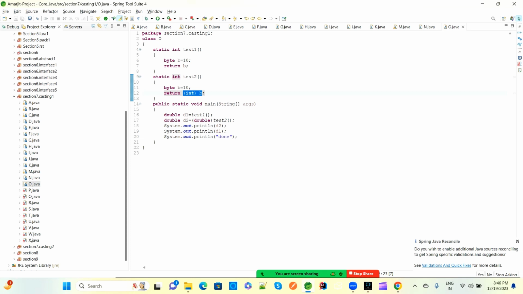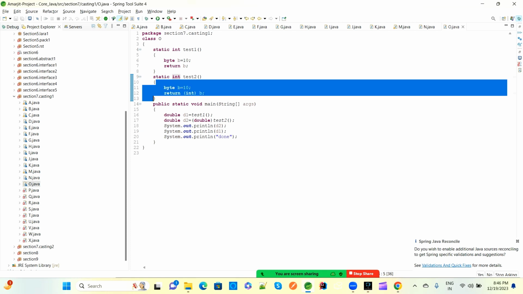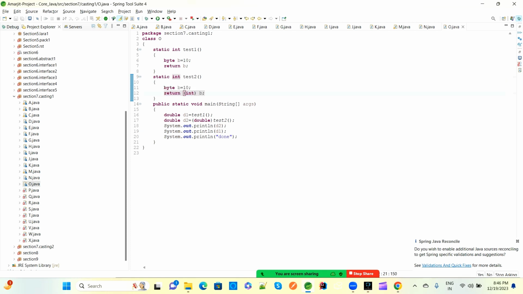Here they are returning the byte b value as an integer because they mention int. Whether you provide this cast or not, it is fine, because you are going from lower to higher, so no issues. In this method also there is no issue, because you are going from integer to double. So whatever integer comes back from the test2 method, we are assigning to this double.